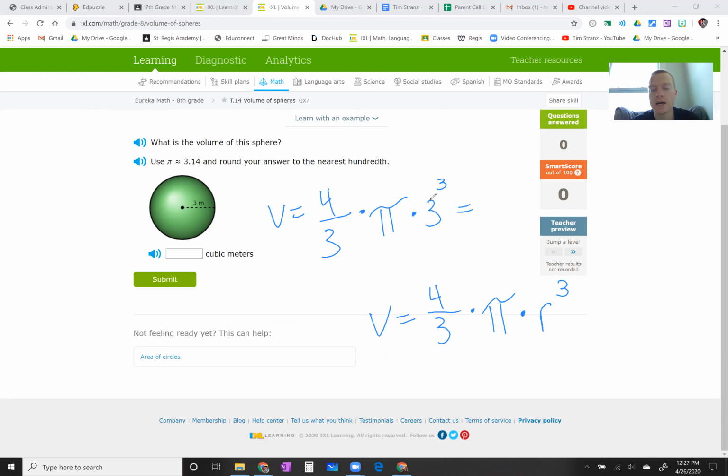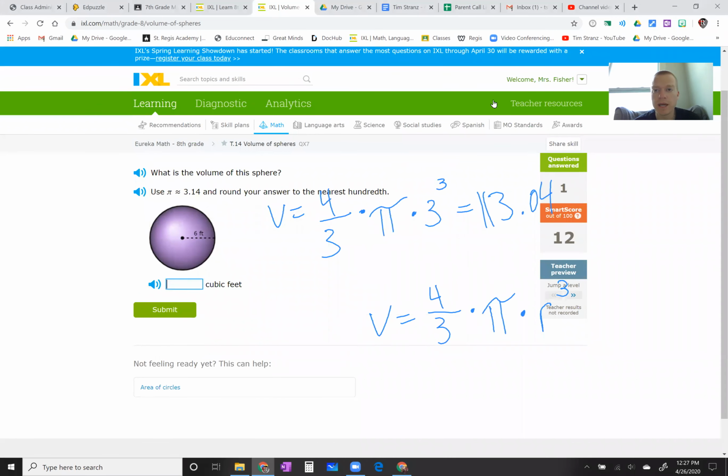So 3 times 3 is 9. 9 times 3 is 27. So times 27, and we get 113.04. Okay, so that is what our answer is going to be, 113.04. Okay, let's look at another one.